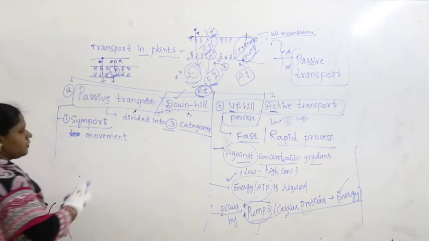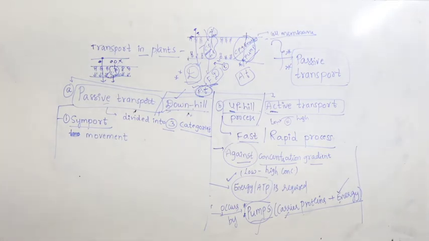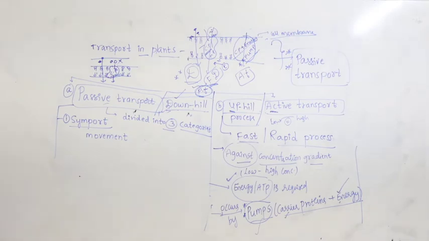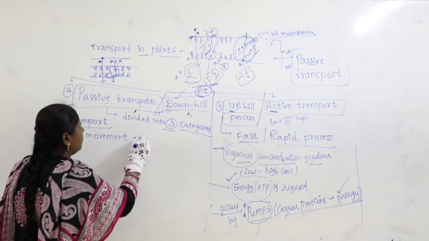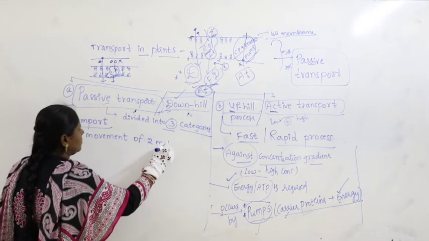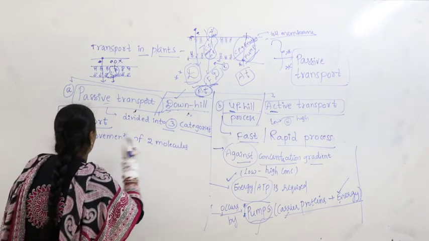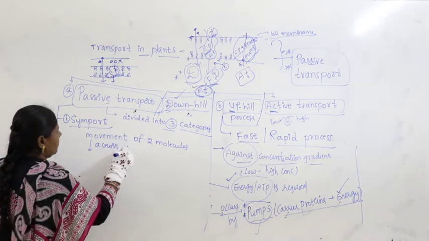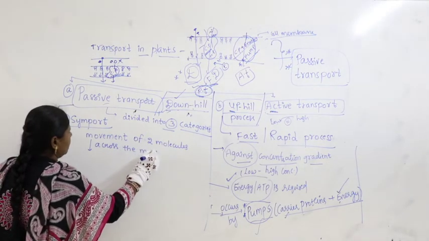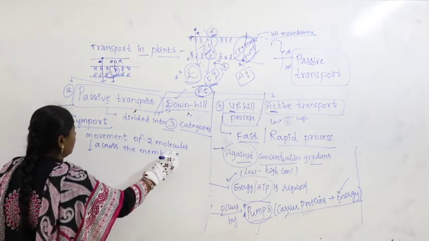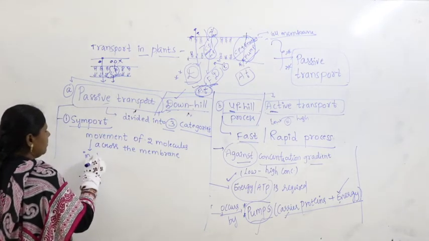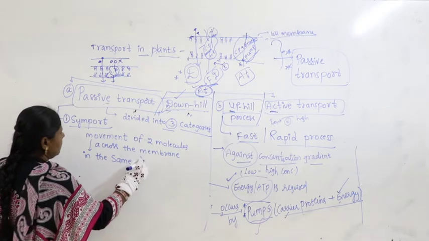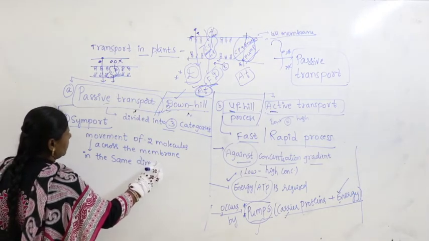Let me write the definition: the movement of 2 molecules across the membrane in the same direction.